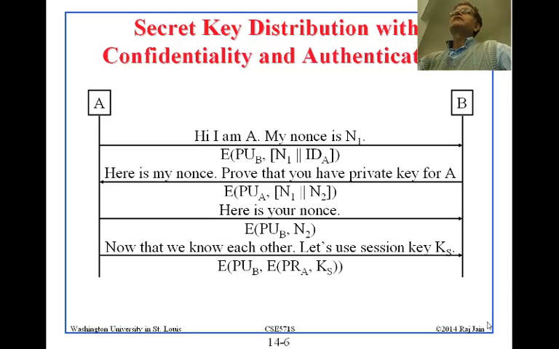You understand this, right? The ID of B is already known because I want to talk to B, but B doesn't know who I am. So I'll tell it that I am Raj Jain, and here's my certificate or key. That is why this ID is there, so that now B can determine the public key. I didn't give the public key. I could have sent a public key of A. I could have said, here is the number and here's my public key. That IDA is translated into the public key of A.